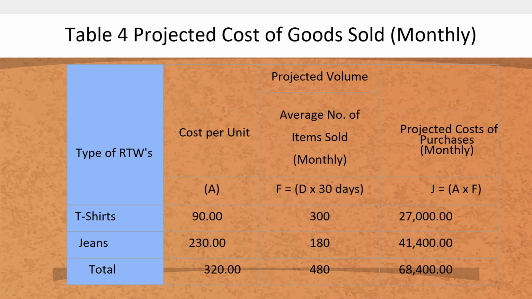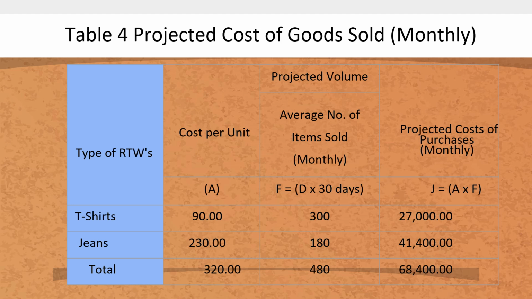So let us calculate the cost of goods sold of RTW online selling business for the month of January. So this is now our table 4. So we have here again the type of RTW sold. So we have the jeans and the t-shirt, and then we have the cost per unit, and then we have the projected volume, which is 10 multiplied by 30.